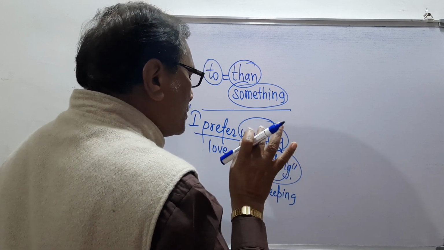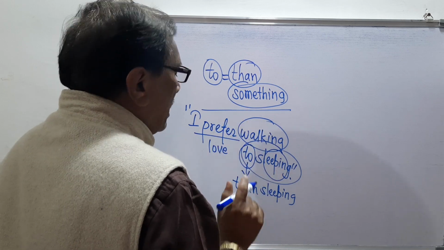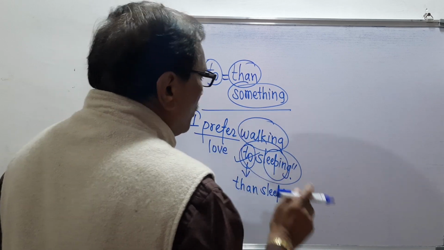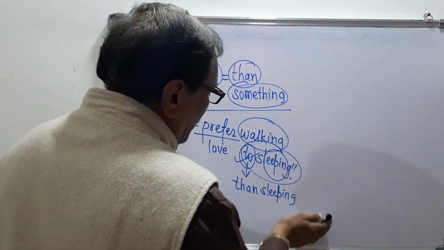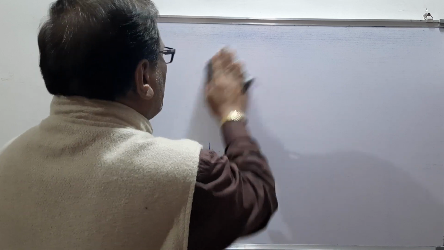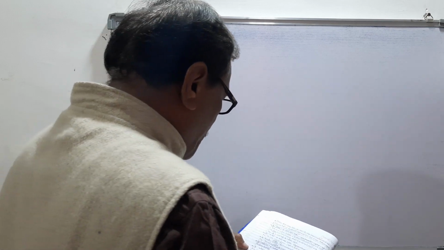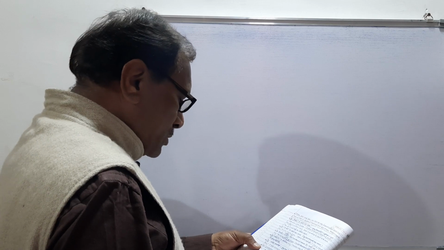Sleeping is the original word, and when we talk in English, the preposition is always used first and the original word later. That is the system of writing and speaking English. So here we are discussing the preposition to, and we have seen it.